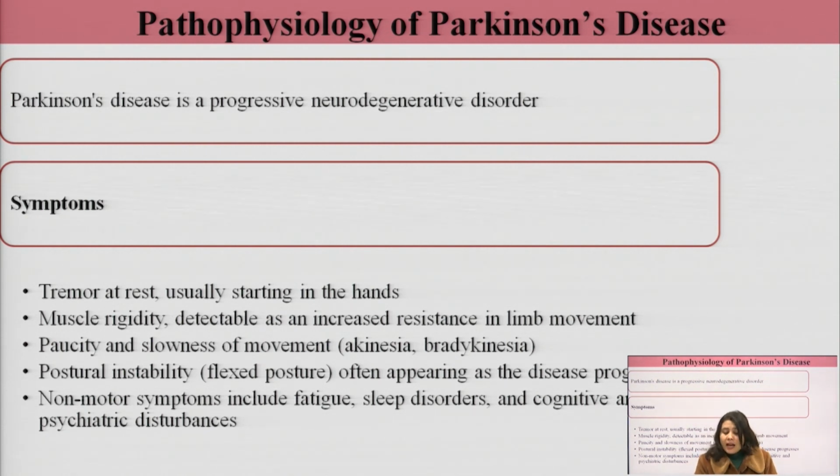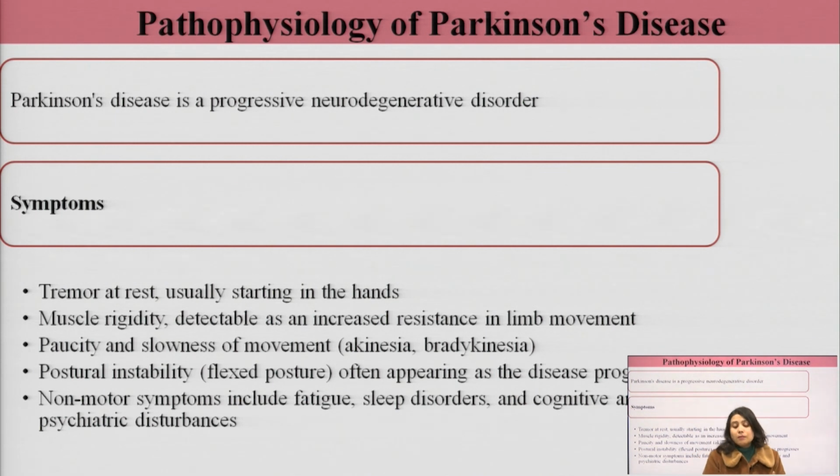Then paucity and slowness of the movement. Paucity means absolute deprivation. There is no movement at all. The person is unable to move. The term for this paucity of movement is akinesia. Akinesia is there is no movement at all. The person cannot move at all. Then when there is slowness of movement, when a person starts moving very slowly, this is bradykinesia. The term uses brady. Okay, bradykinesia, that is slowness of the movement, reduced movement.